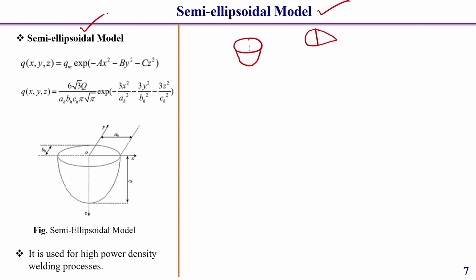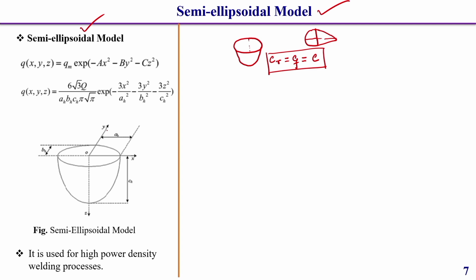Okay. In the semi ellipsoidal model, one thing you should keep in mind is that CR is equal to CF is equal to C. Here the distance of the front portion, let us consider this CR or CF, and this is the welding direction.